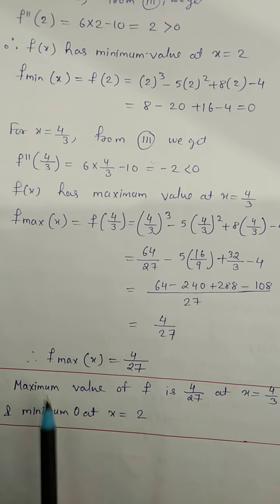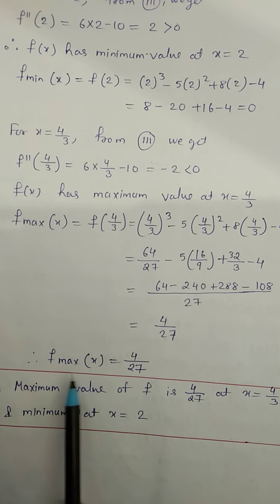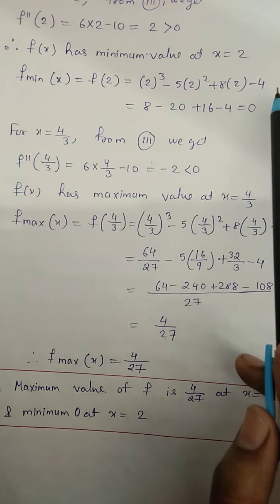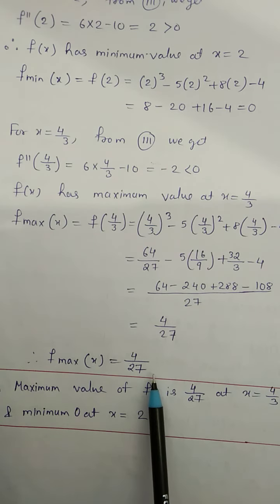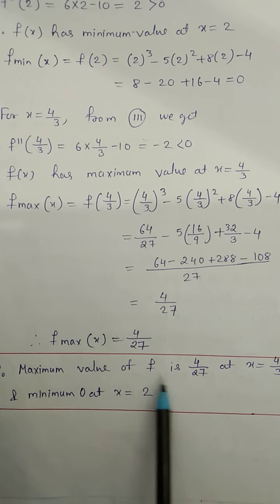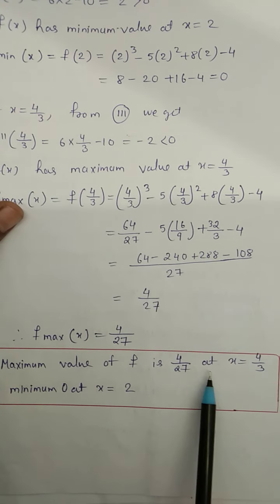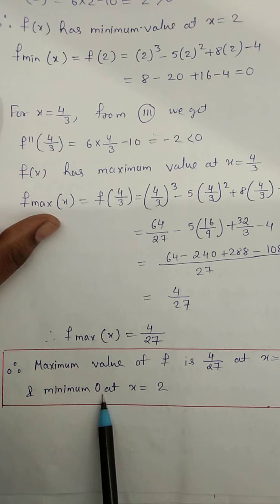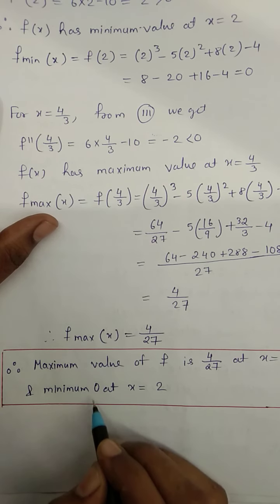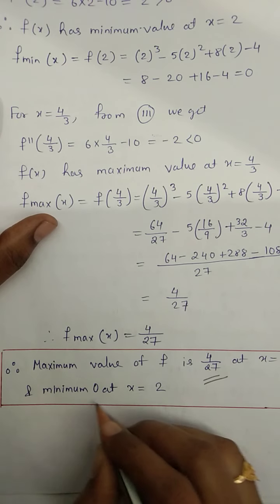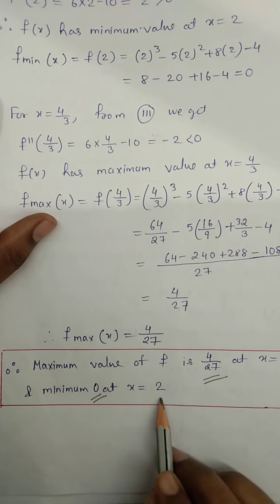Therefore the final answer: maximum value of f is 4 upon 27 at x equal to 4 upon 3, and minimum value is 0 at x equal to 2.